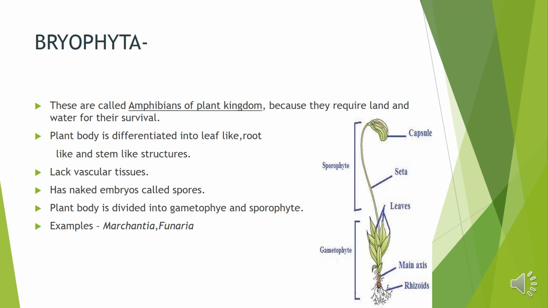They come under cryptogames, and the plant body is divided into gametophyte and sporophyte. Gametophyte produces gametes and sporophyte produces spores. Okay, then examples are Marchantia and Funaria. This picture is of Funaria.